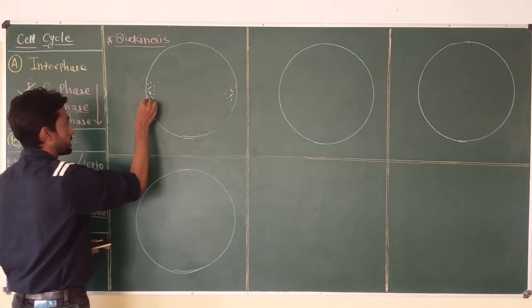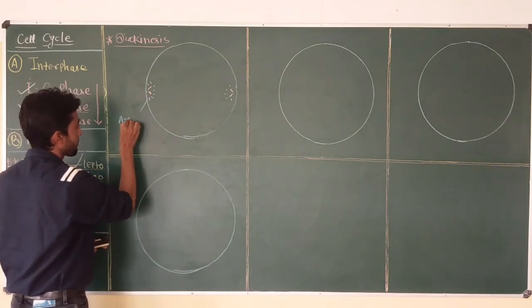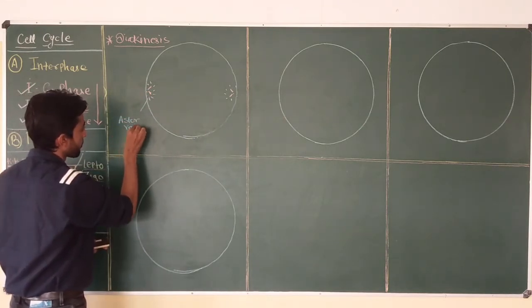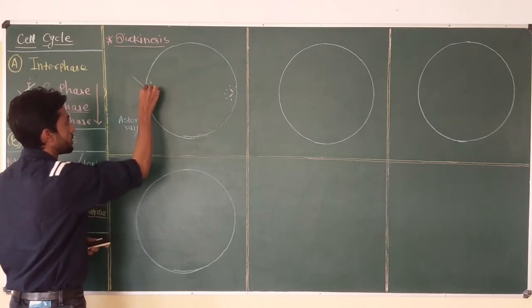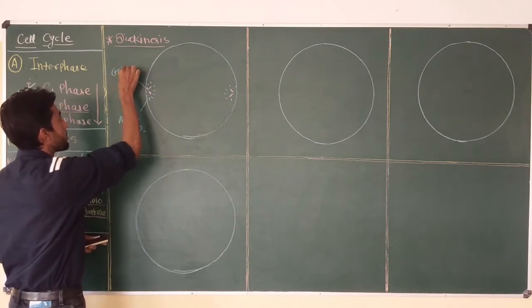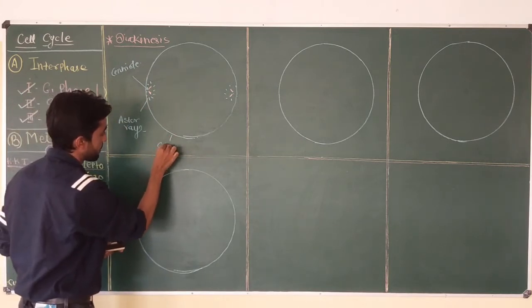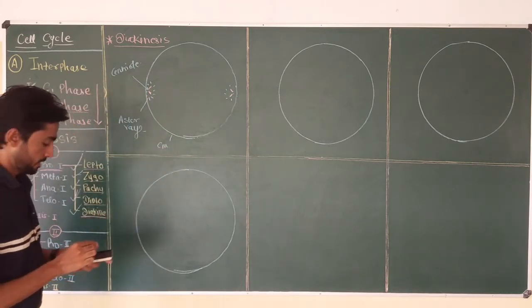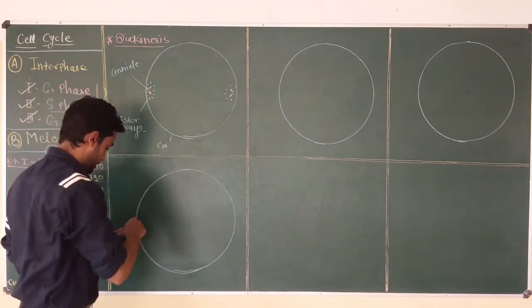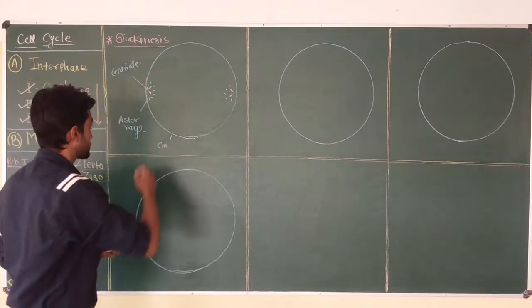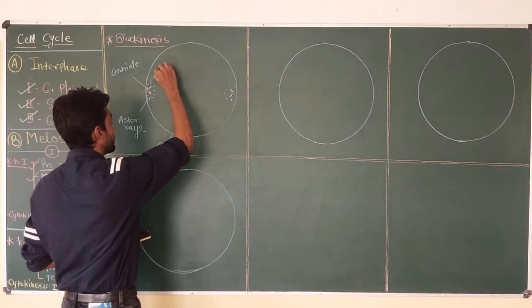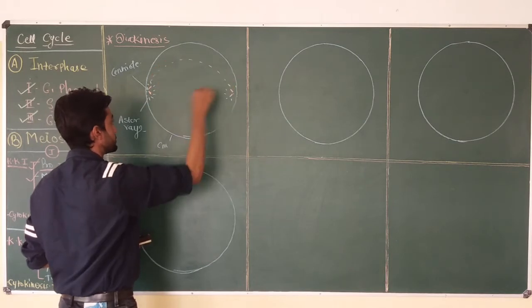They are called aster rays. Okay, centriole, cell membrane. Now, during diakinesis, longer spindle fibers are also produced.